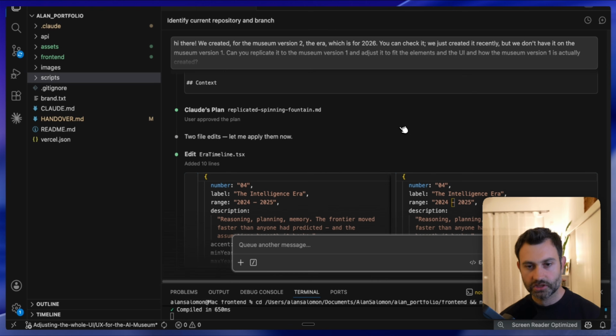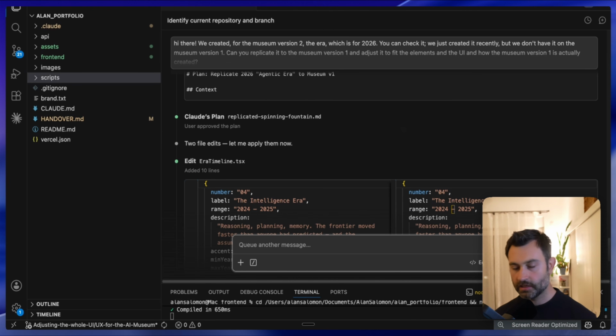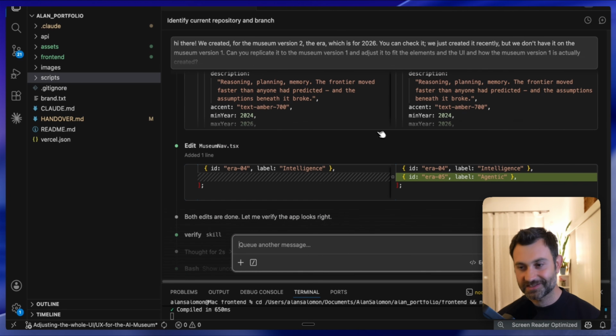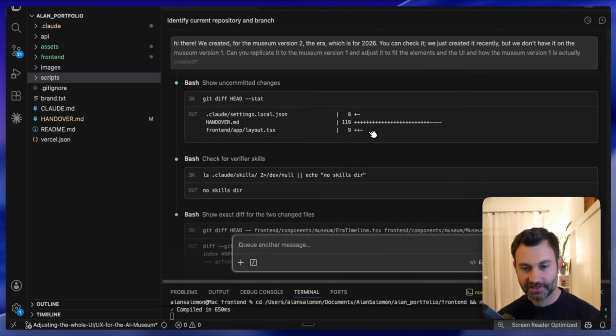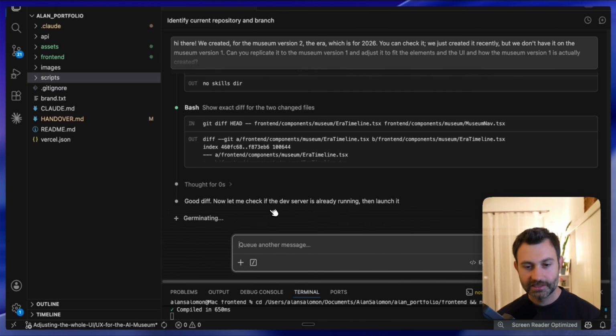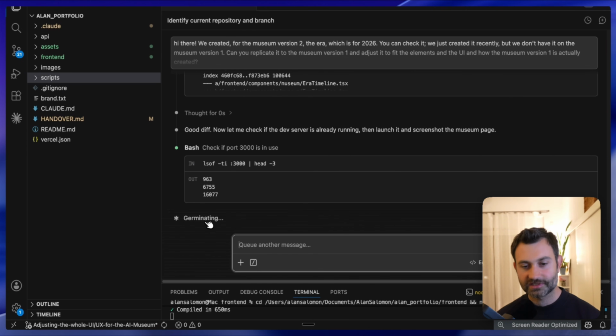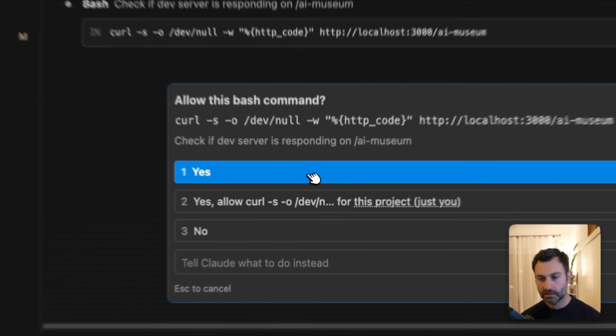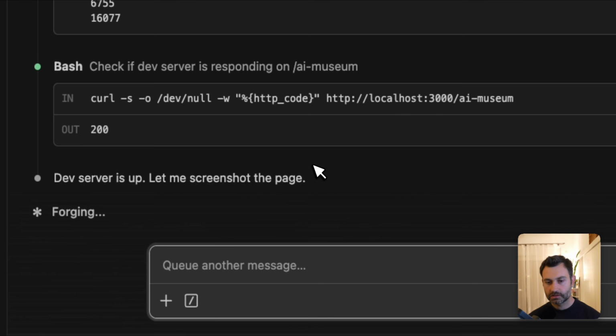Right now it's doing the changes, implementing the plan, and let's see. I'm very excited about it. Sometimes you say, okay, it will make some errors. Let's see if it's gonna make some errors or it's gonna go with the plan. You see all these interesting words about it thinking. It's just sometimes fun to watch. Allow this command, yes. So right now I just want to check it itself. Let's allow it once to see.